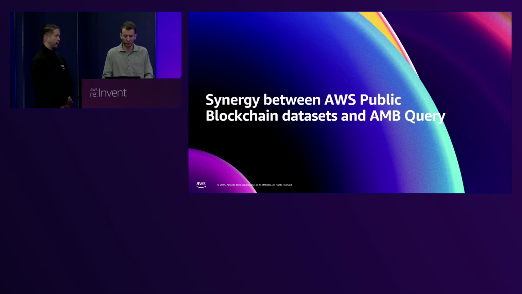And I really believe AMB Query fills in this gap by offering millisecond latency and a fixed cost of around $6 to $7 per million requests. Where if you do the math, it's about 1 million times cheaper, which is not so bad.